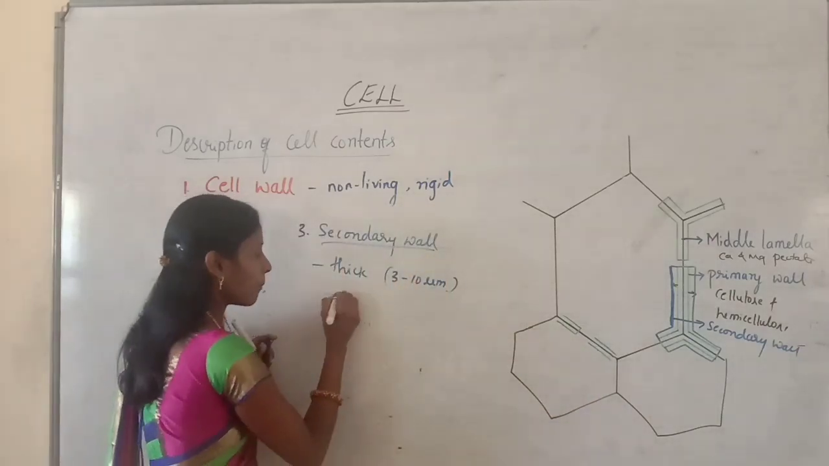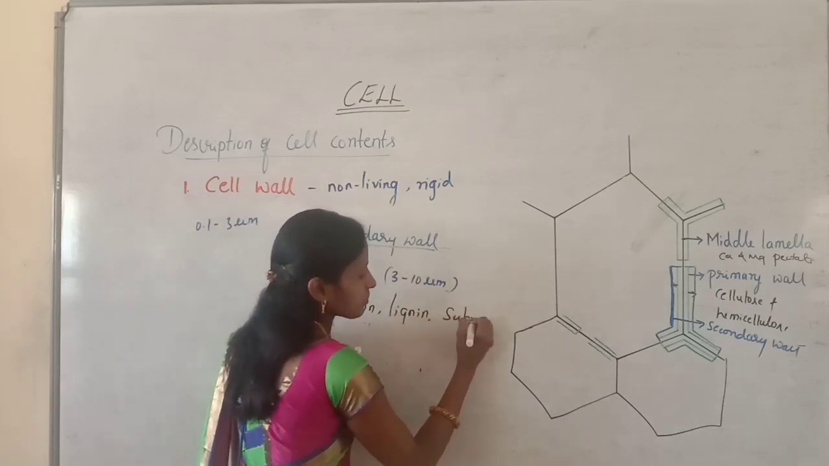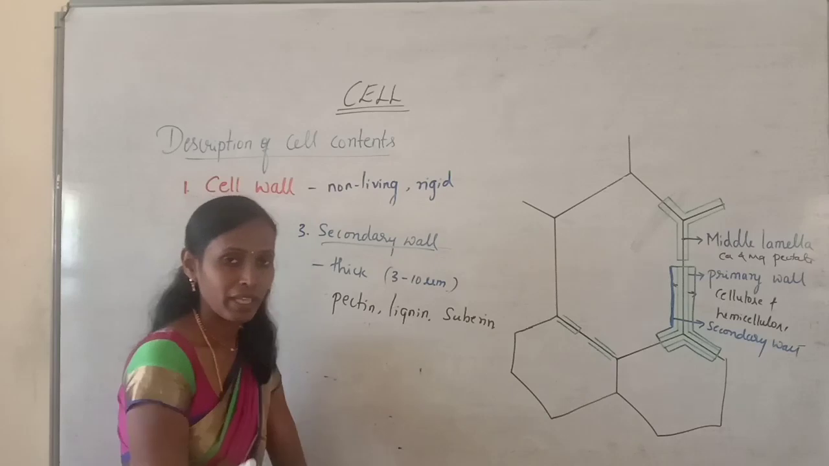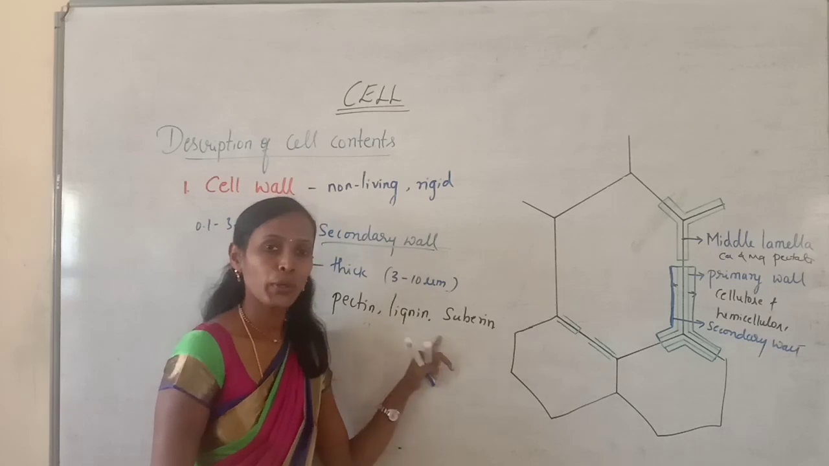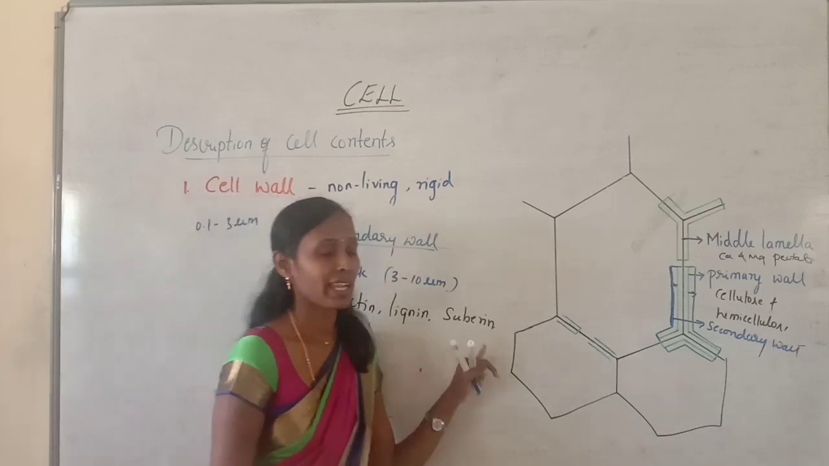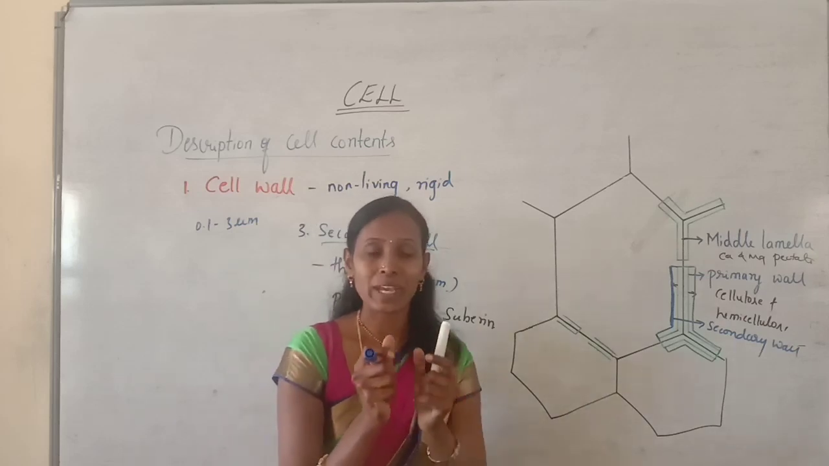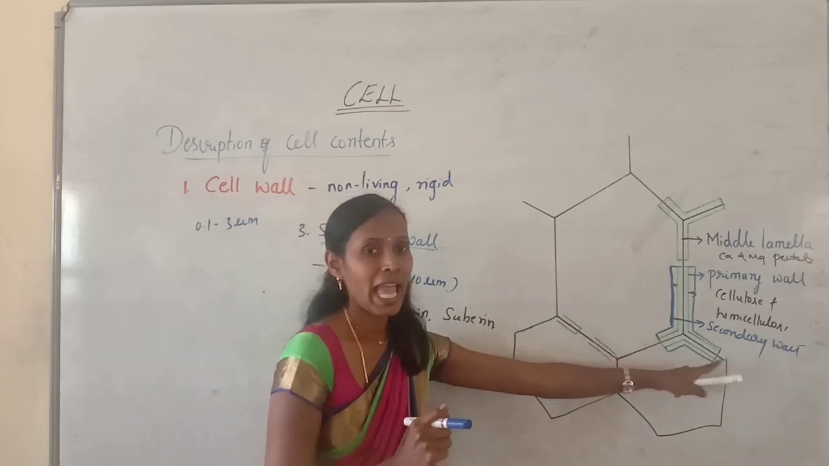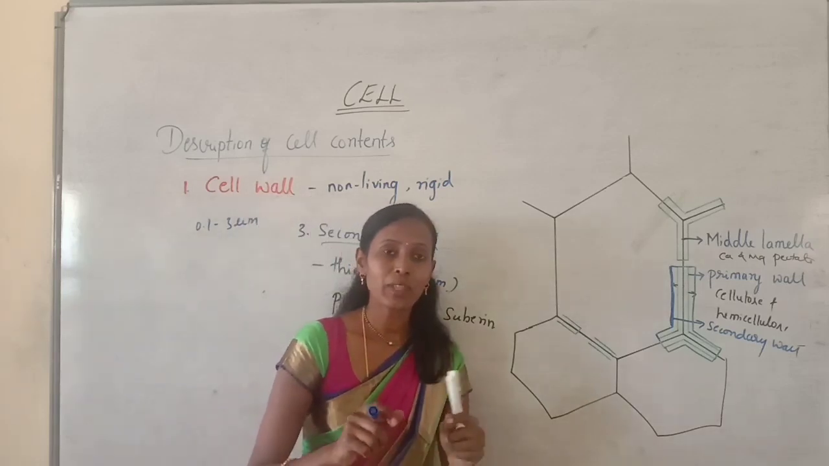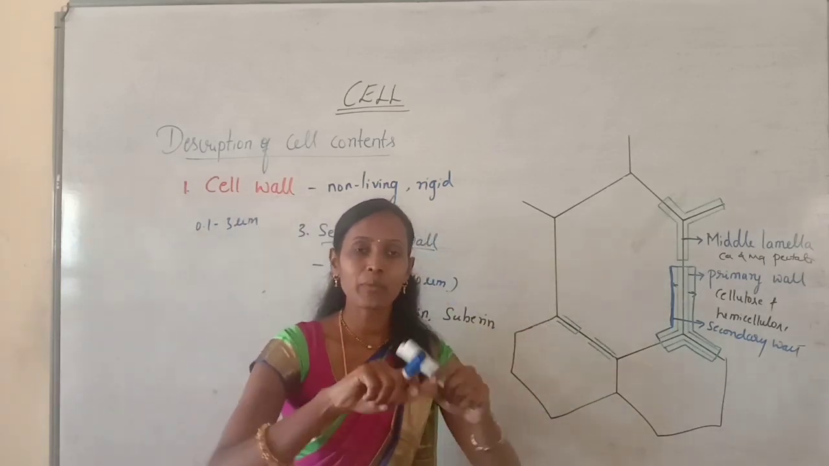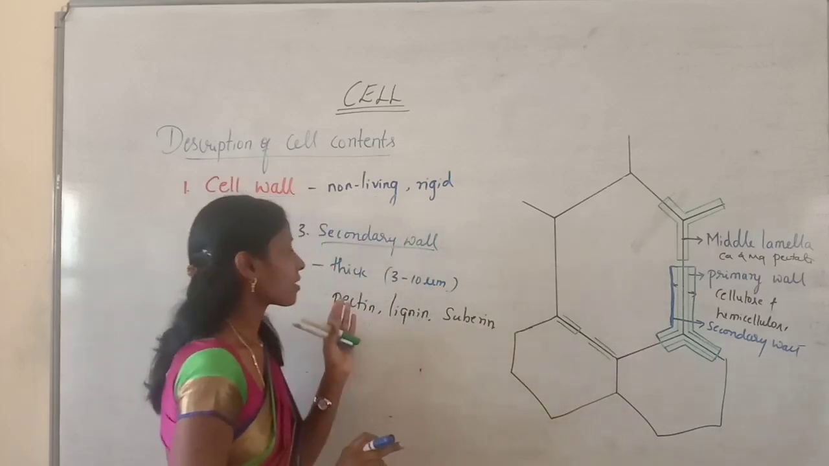pectin, lignin and suberin. The chemical composition of the secondary wall is that it is made up of pectin, lignin and suberin. Due to the deposition of pectin, lignin and suberin, it provides mechanical support to the cell. Why? That stem is very hard because of the presence of the secondary wall, which is made up of pectin, lignin and suberin. That's why when you try to bend the stem, it will break, as it is very hard and very rigid. And this is the secondary wall.